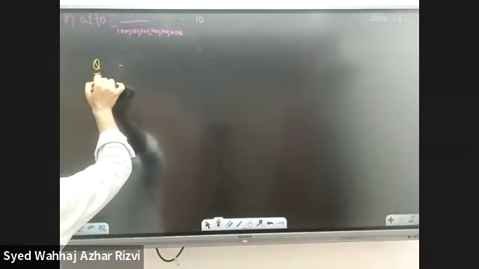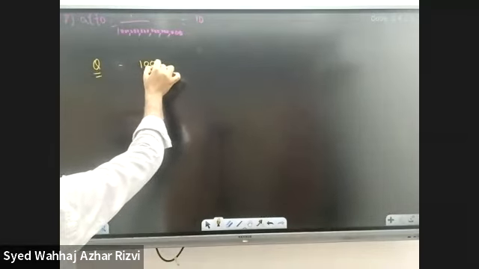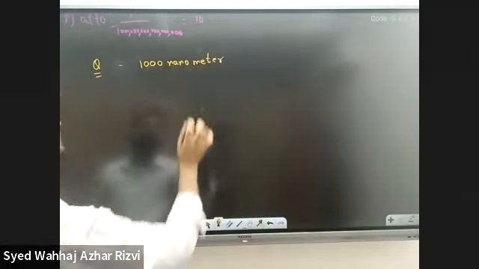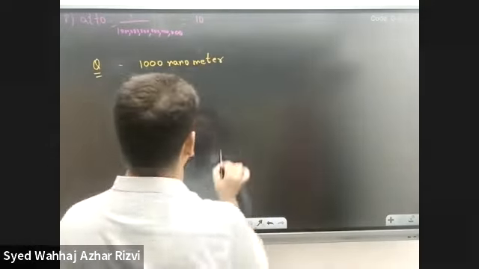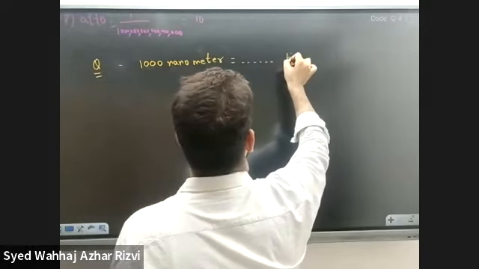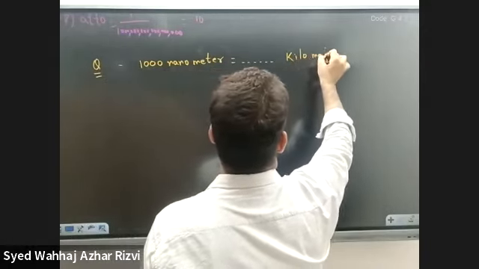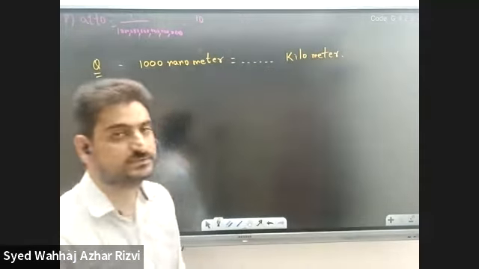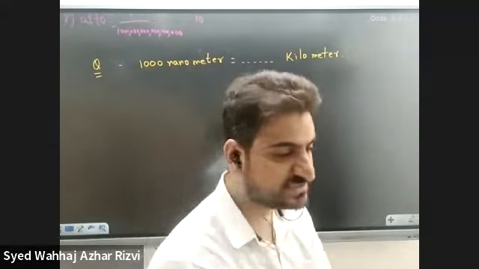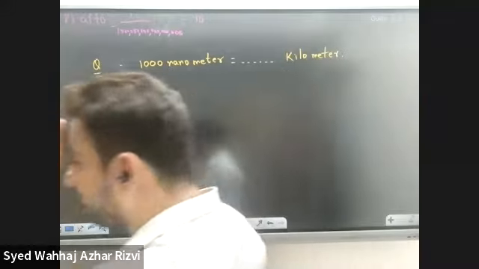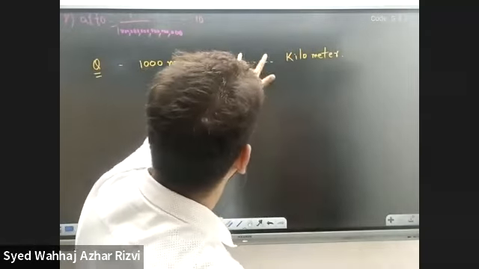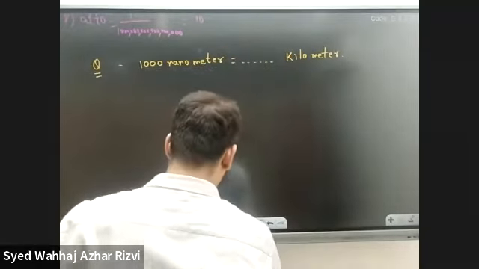Let's ask a question. We are given 1,000 nanometer. 1,000 nanometer is equal to how many kilometers? This is a question that if we have 1,000 nanometer, how much would it be in kilometers? Okay, so we don't know the answer to this question.